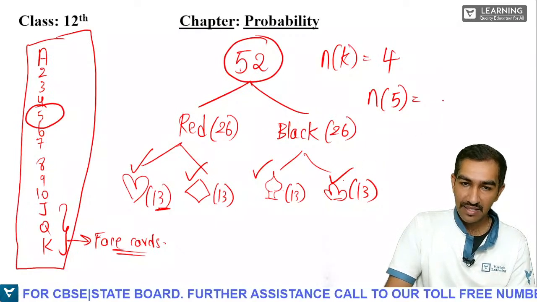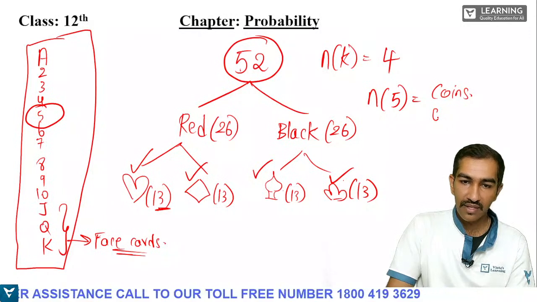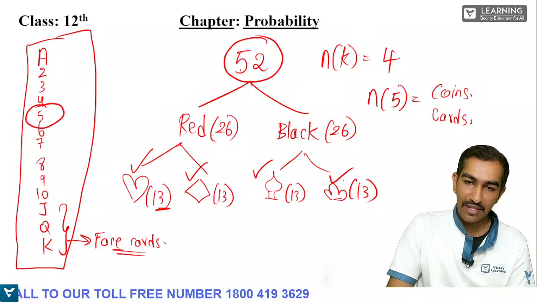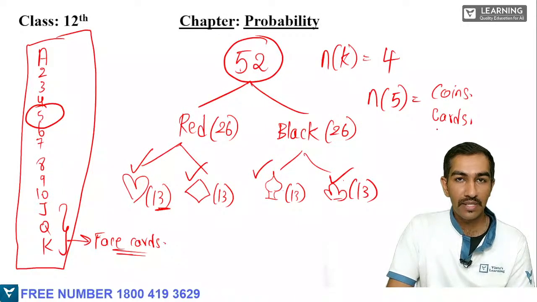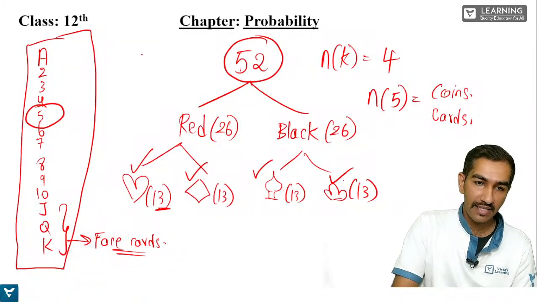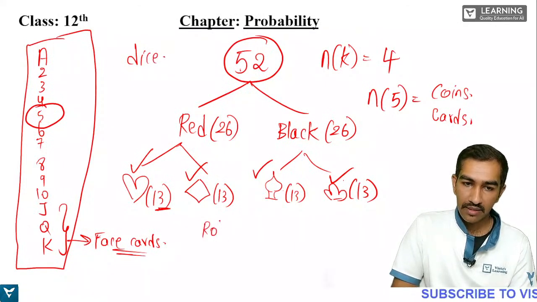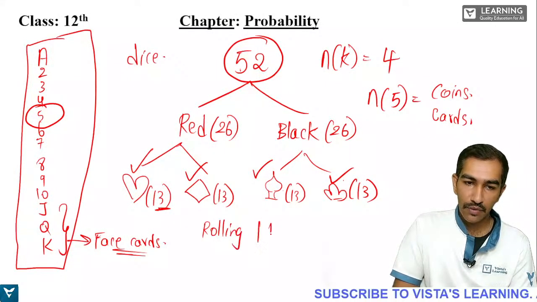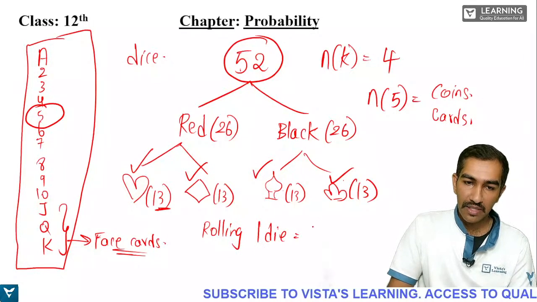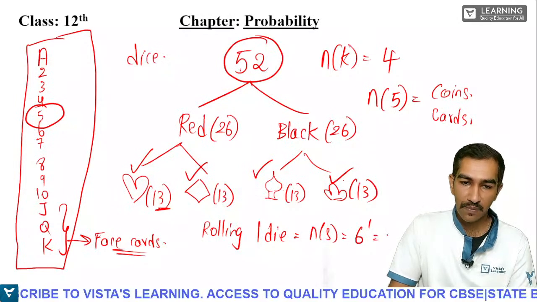So we have discussed the sample space of coins. We have discussed the sample space of cards. There is one more sample space which we have to discuss about, that is nothing but the dice. So dice is very simple, students. If you're rolling only one die, what is the sample space? N of S will be equal to 6 to the power of 1. What is 6 to the power of 1? 6.